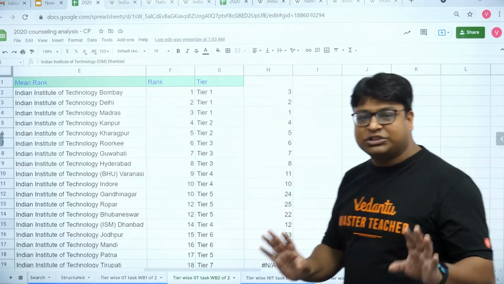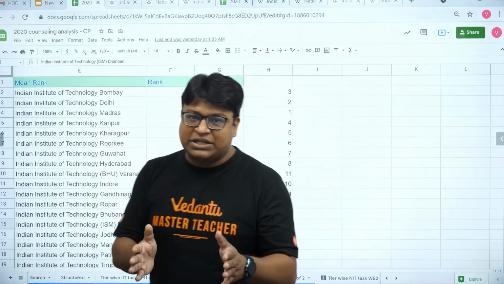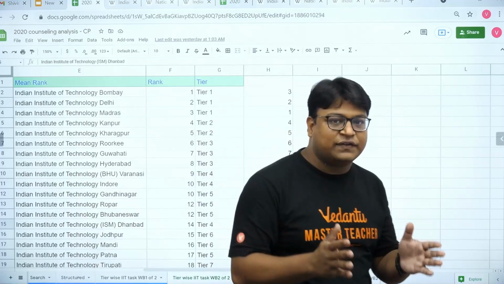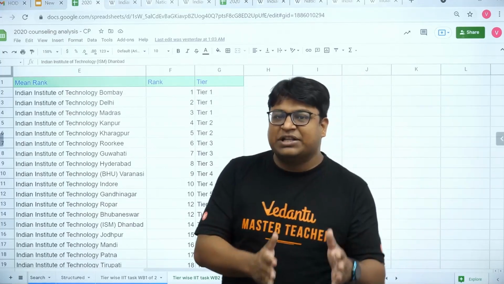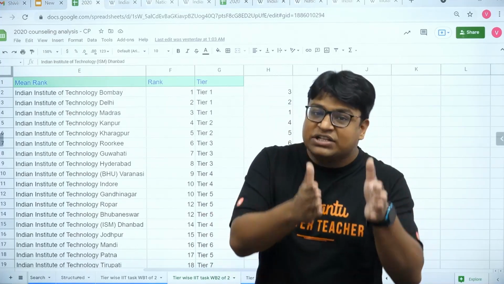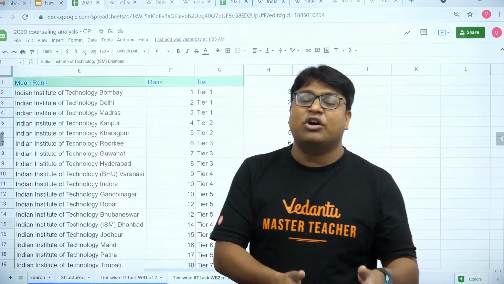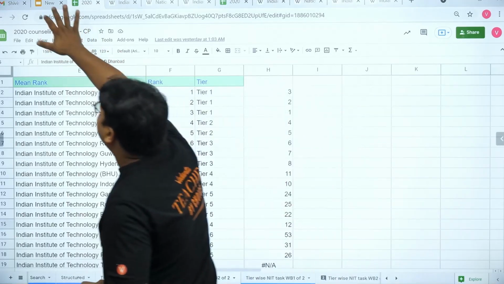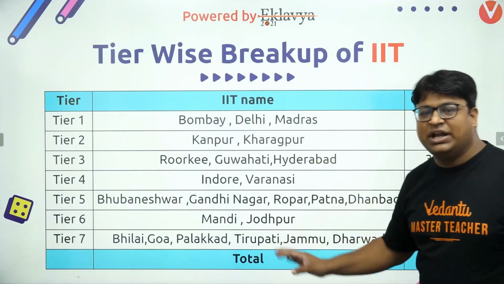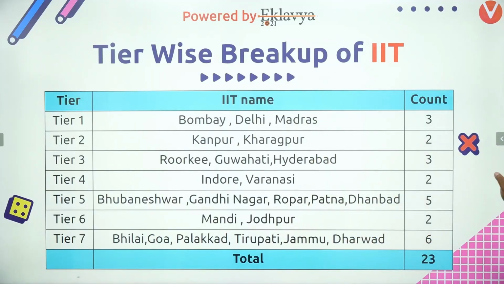Okay, I hope this process is clear to you. Like we saw the branches which are taught in the majority of the colleges. We checked the closing ranks for these branches, and based on that we arranged the colleges in decreasing order of popularity, and based on that we have formed the tiers. And if I come back and tell you the summary here for IITs, this is the entire summary. Now I'll get out of the frame so that you can check that.